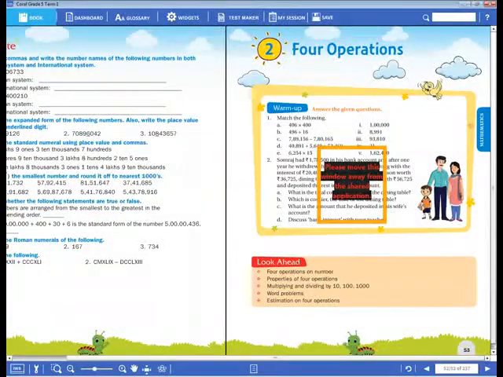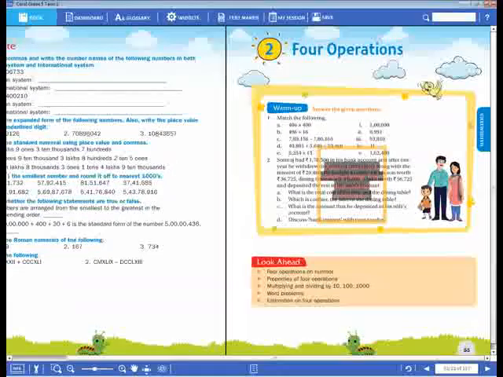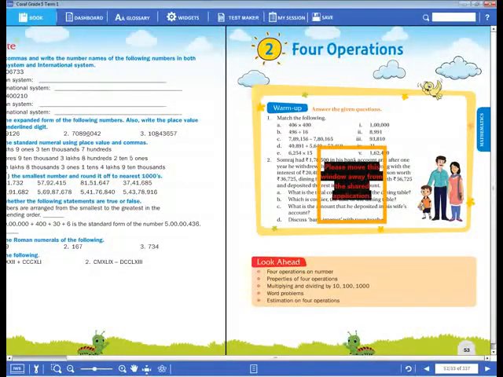Now, what are they, dear children? Addition, subtraction, multiplication and division. How many operations are there? Four. How many operations are there, dear children? Four. What are they? Note down in your notebook.